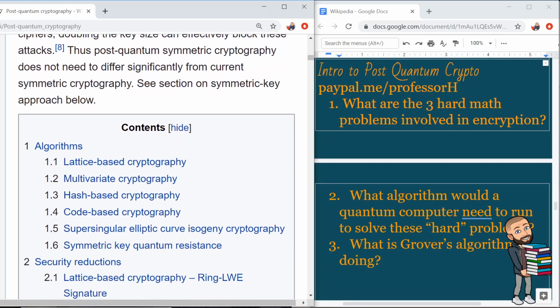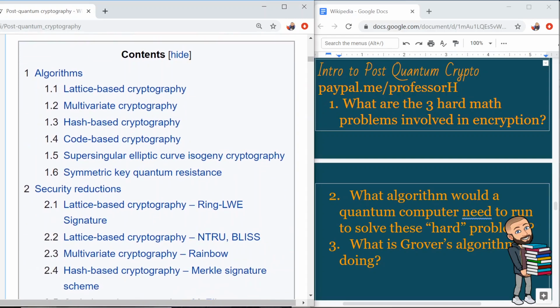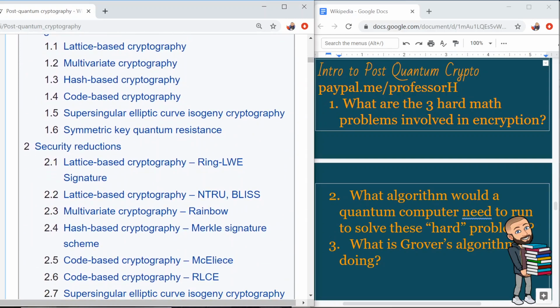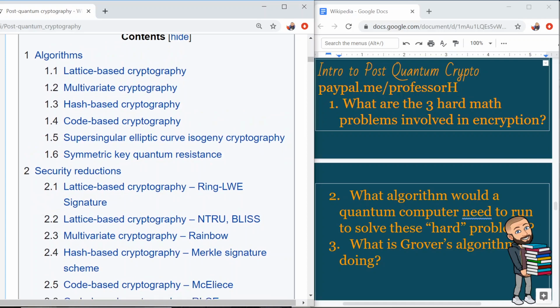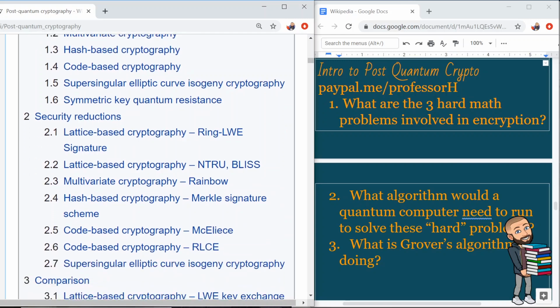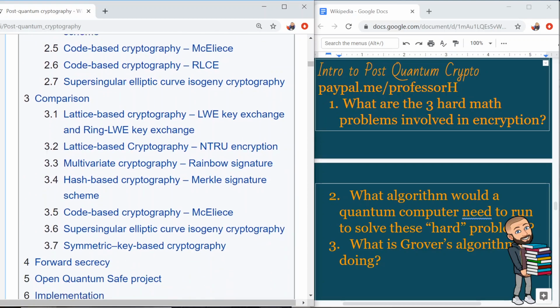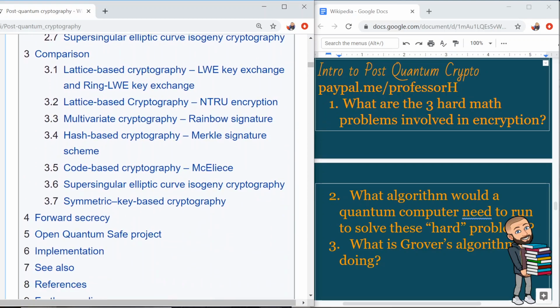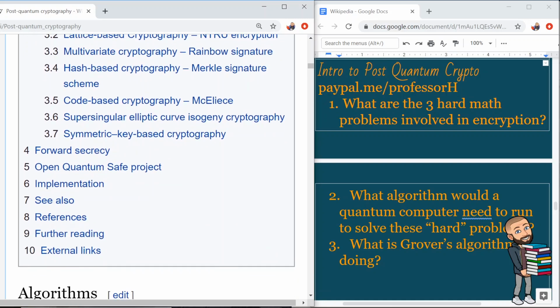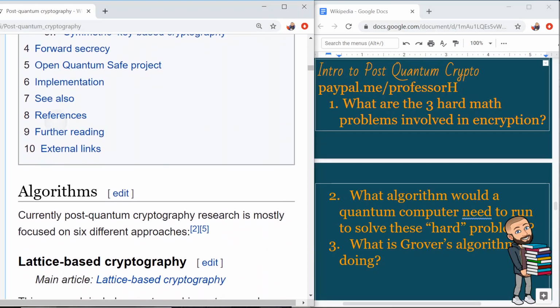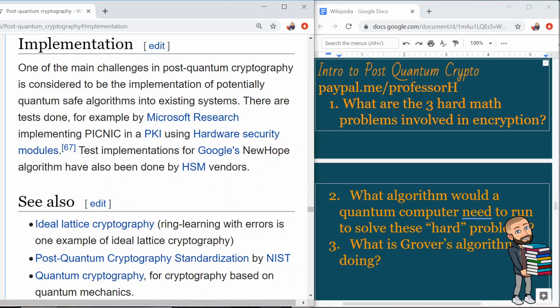Just a real quick intro to what we're about to learn, and therefore I will go ahead and go over the contents. We'll have an algorithms section, so I look forward to just reading through each of those algorithms. Then we can go into security reductions. Not sure if I'll go so far as to look at these comparisons. But in terms of the article, it finishes with that, and then talking about forward secrecy, open quantum safe project, and implementation.